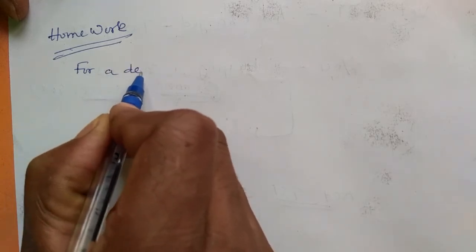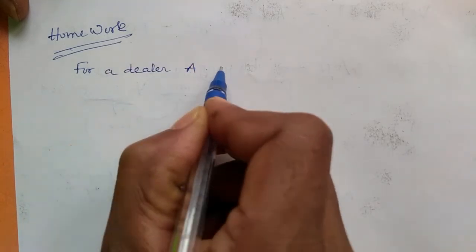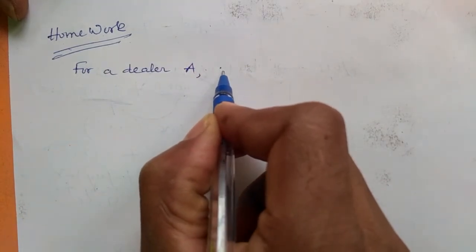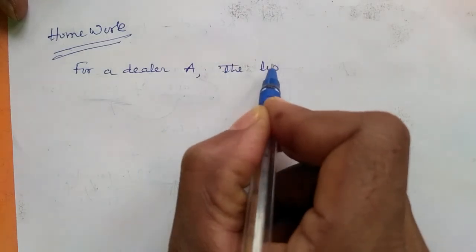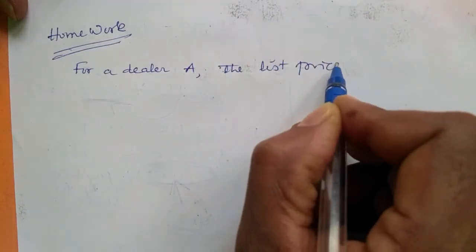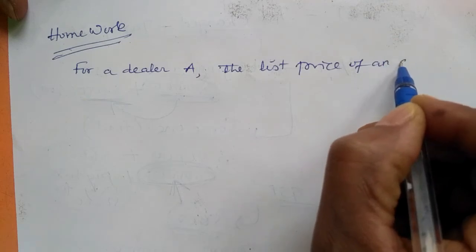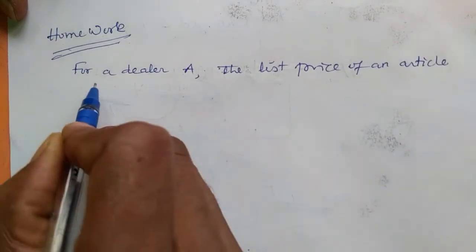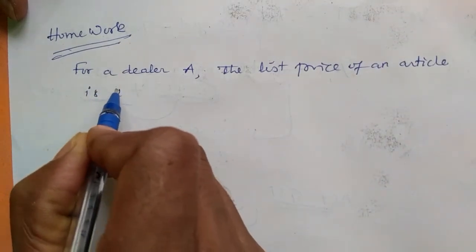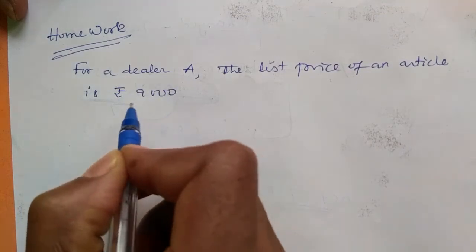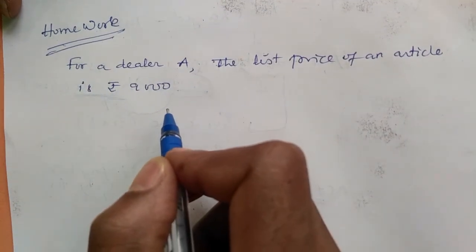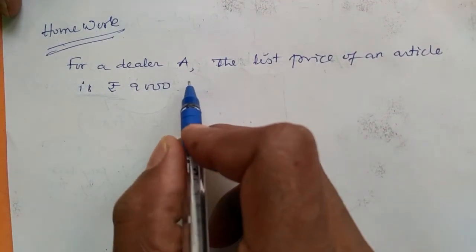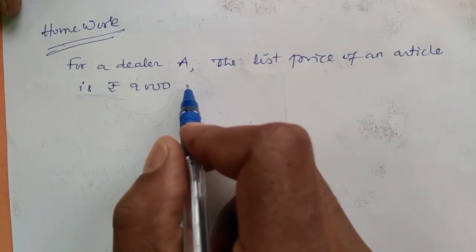For a dealer, the dealer name is A, the list price of an article is rupees 9,000. The list price of an article is 9,000 for dealer A.